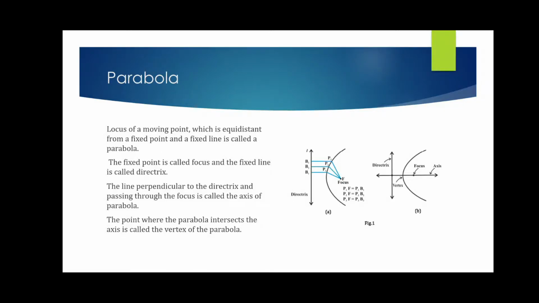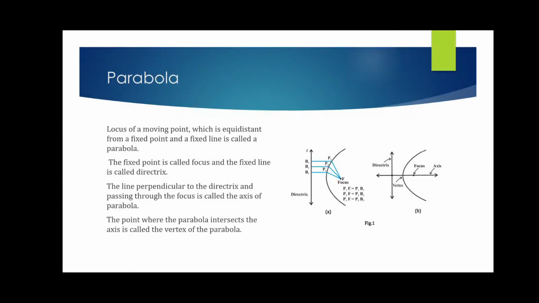You can see the first figure is giving you the definition. That is basically the fixed point, the focus, and the fixed line, the directrix. If we take any point on the curve and try finding the distance from that point to the focus and the perpendicular distance from the directrix, we'll see that they are exactly equal. And in the second picture, we have all the different features, that is the directrix, the vertex, the focus, and the axis.